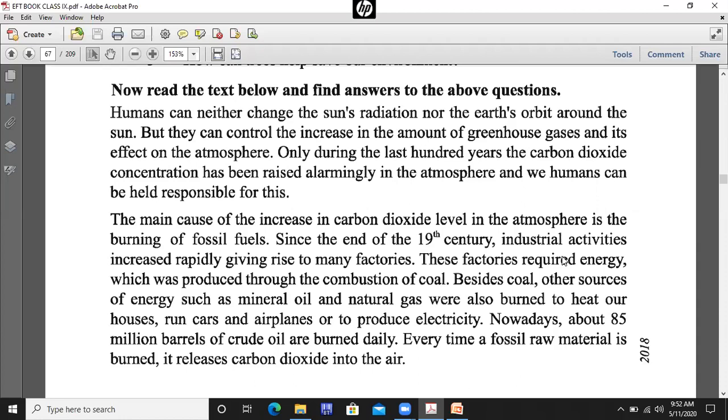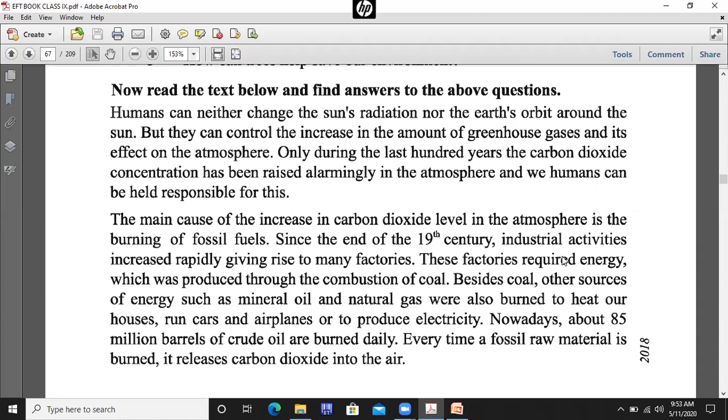Besides burning coal, other resources are also burned. What? Other sources of energy such as mineral oil are also burned every day. Natural gas is also burned to heat our houses, run cars and airplanes, or to produce electricity. So besides burning coal, we are burning natural mineral oil and natural gas to heat our houses, run cars and airplanes, or to produce electricity.